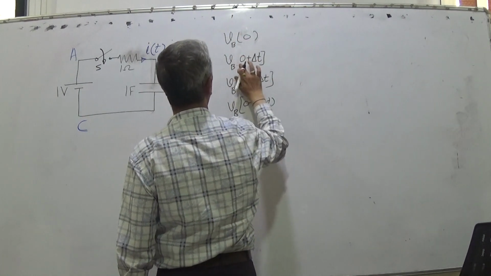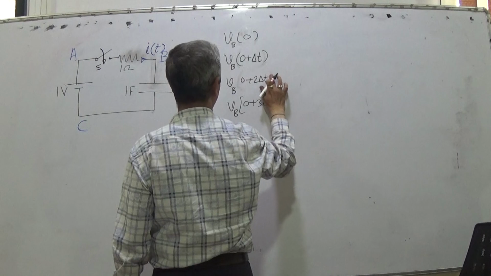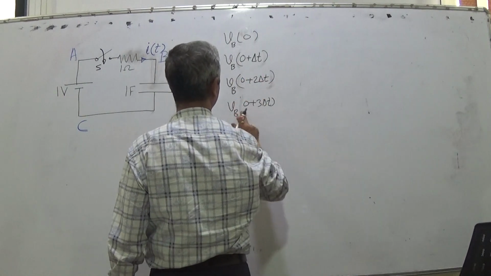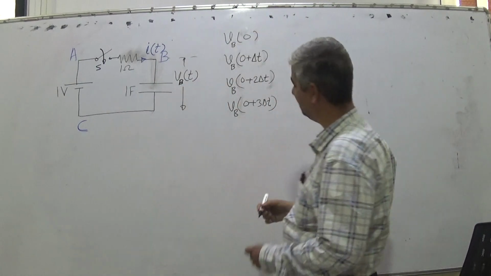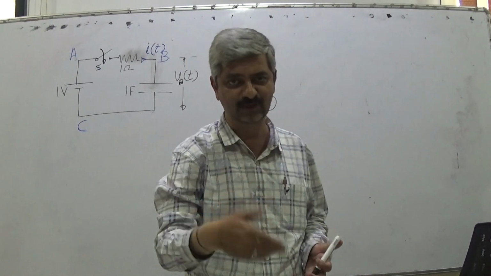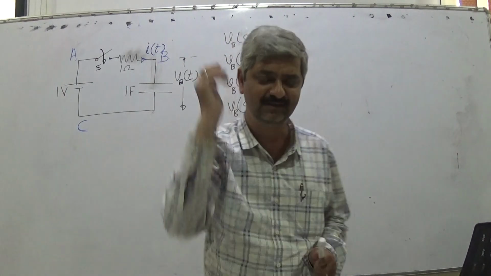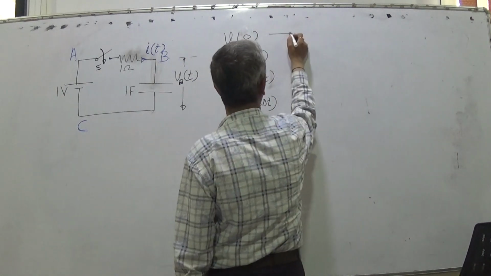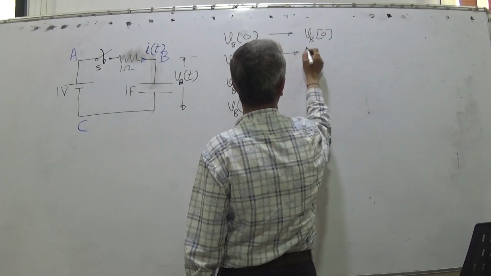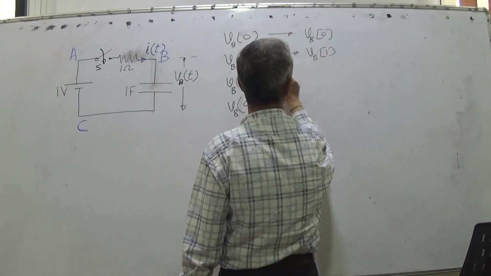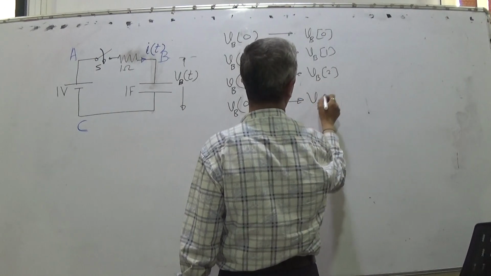I am trying to make it very simple so that you must understand. So I am taking readings at every interval of delta t, and delta t is negligibly, infinitesimally small. So I say this as the first sample, beginning sample VB0, this as VB1, this as VB2, this as VB3.